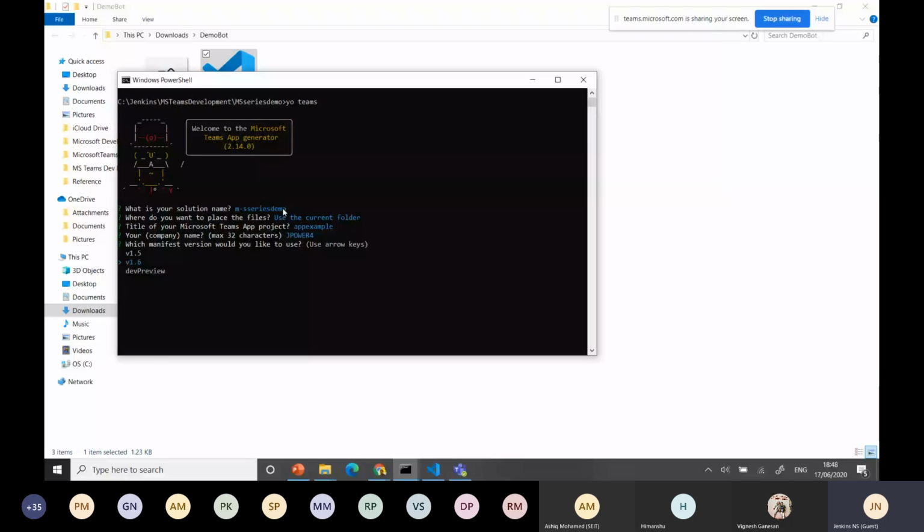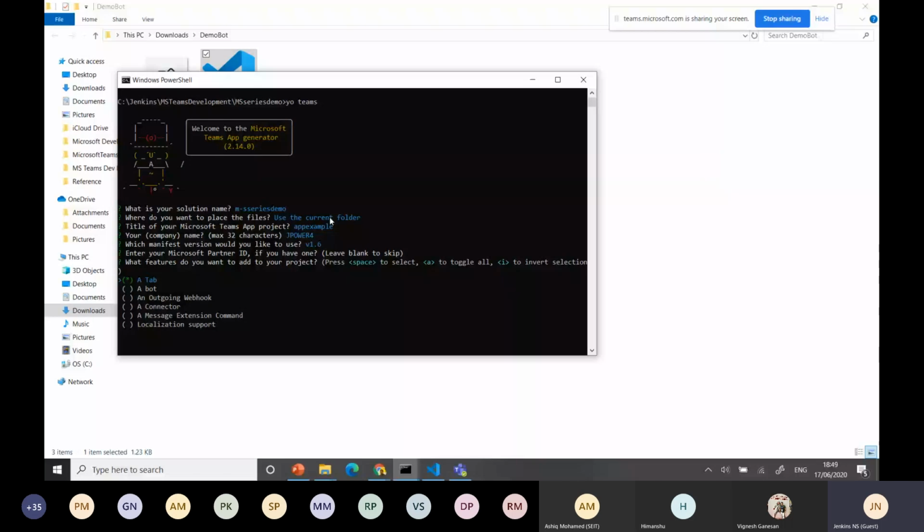You can use the latest version they are including. You provide the partner ID if you have one, or leave it. It will create the manifest also, and you can modify it every time. You can identify whether you want a tab, a bot, a webhook, a connector, an extension command, or localization support, which is nothing but the language part.